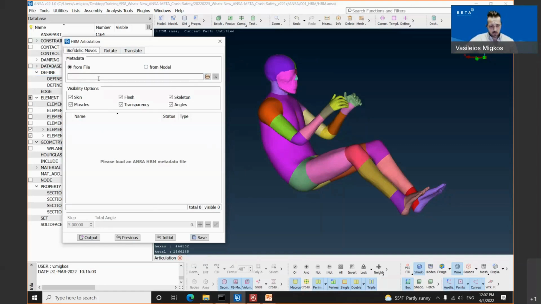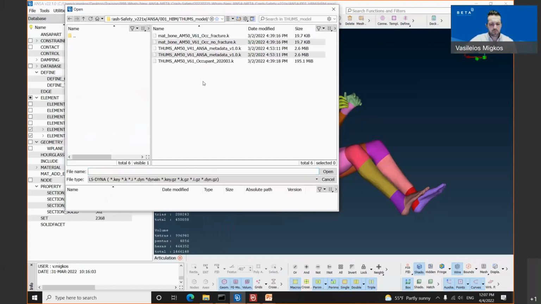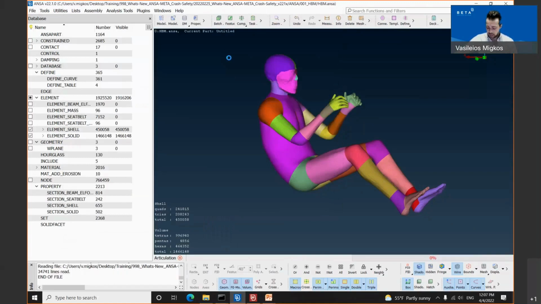Regarding the metadata group, we have two options, from file and from model. From model means that the user is able to couple his own kinetics with the model. We will use the option from file, and once the option from file is selected, the user needs to upload a metadata file. The metadata file contains all the information. It is a so-called container with IDs of sets and kinetics of our model. Let's open up this metadata file for our human body model. All the necessary information in order to perform these complex biofidelic movements are stored in this metadata file.